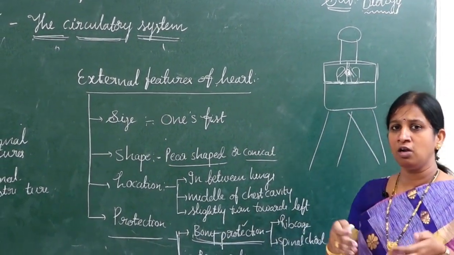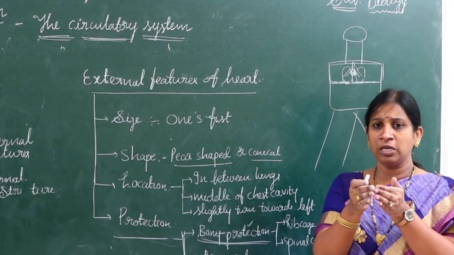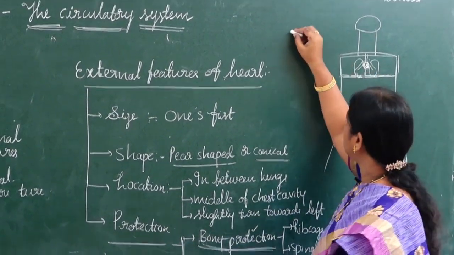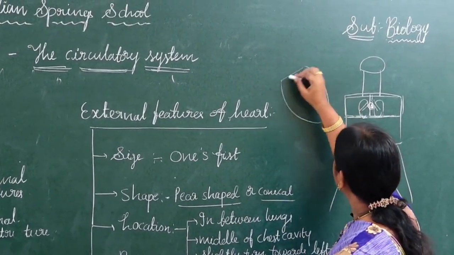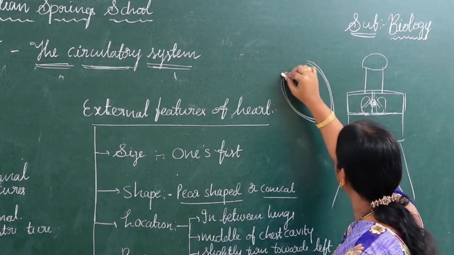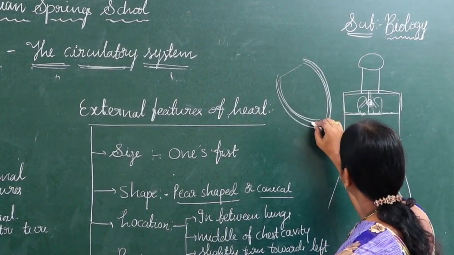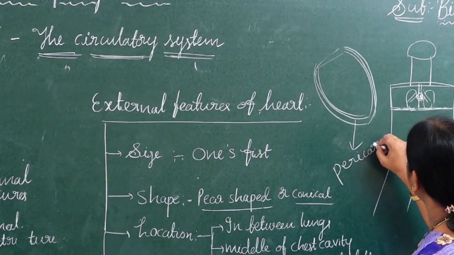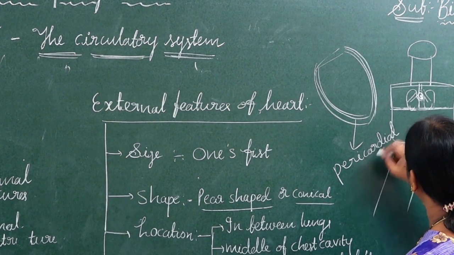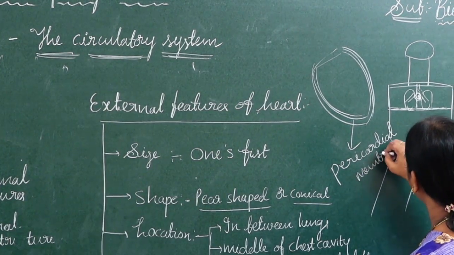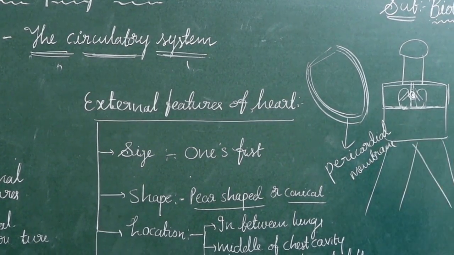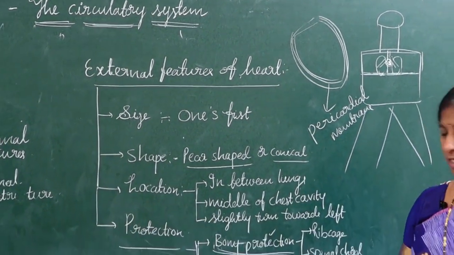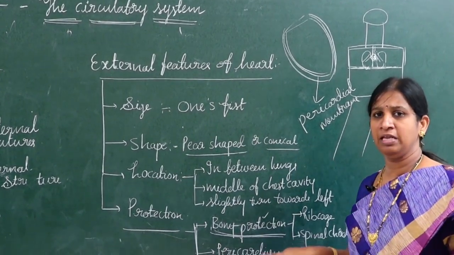So, spinal cord, rib cage will give a bony protection to the heart. And the heart is covered by two membranes, children. These membranes are called pericardial membranes or pericardium. So, the second protection is, heart is surrounded by two membranes. Each membrane we can say as a pericardium.